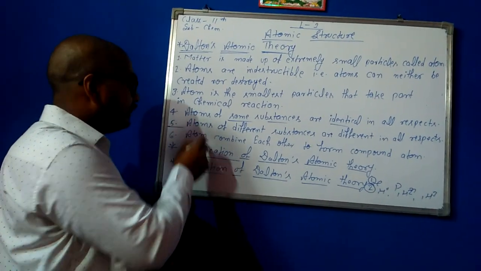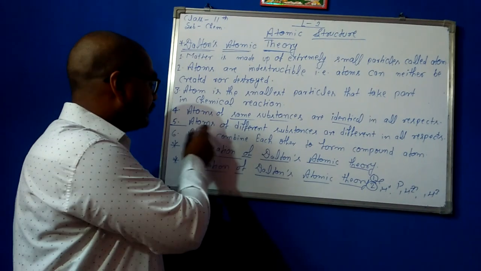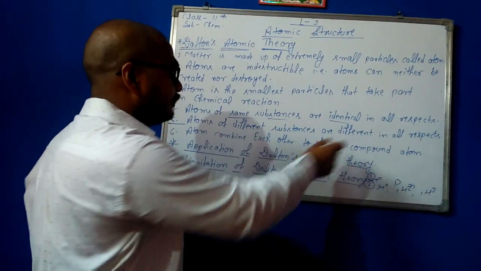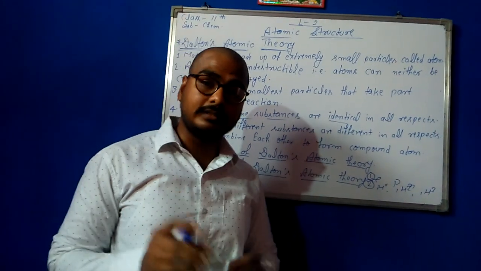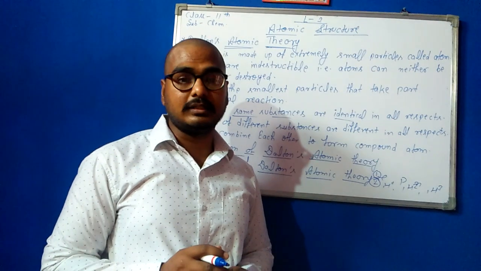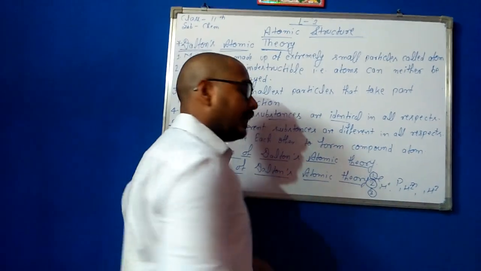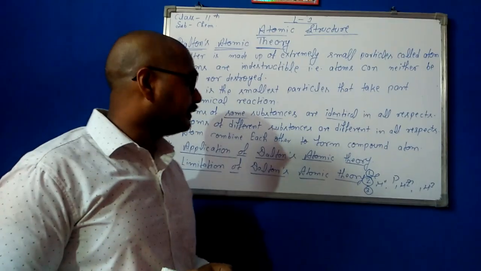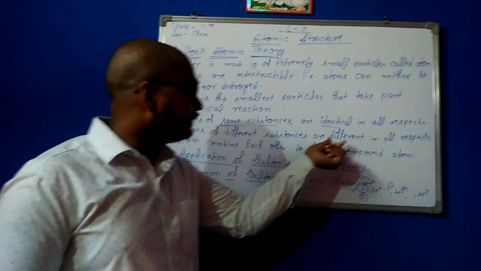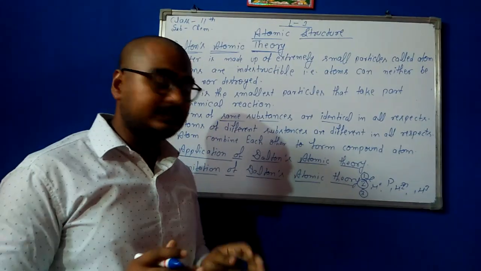The fifth point is also wrong, which says atoms of different substances are different, but with the discovery of isobars, it is considered that different substances can also be the same.